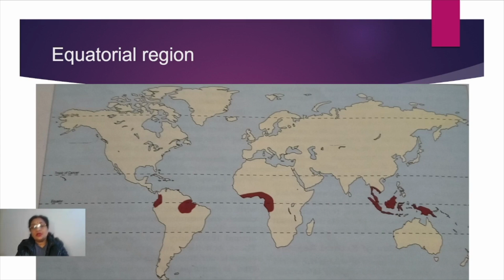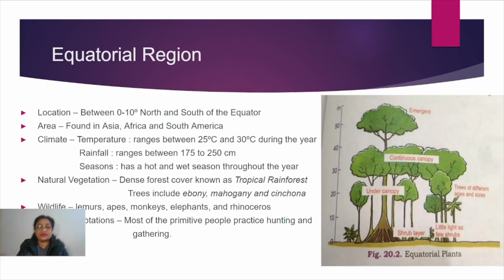Now the next thing we have to study is the temperature condition. Temperature and then rainfall come under the climate. Temperature is always very high in this region throughout the year. The reason is that throughout the year, for maximum time, the direct sun rays fall over the equatorial region.